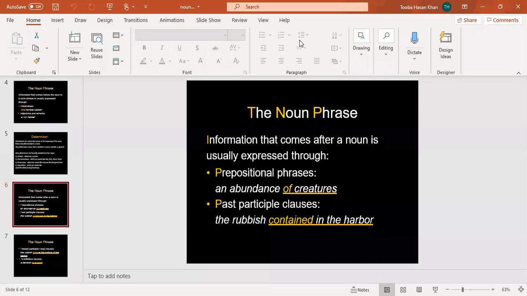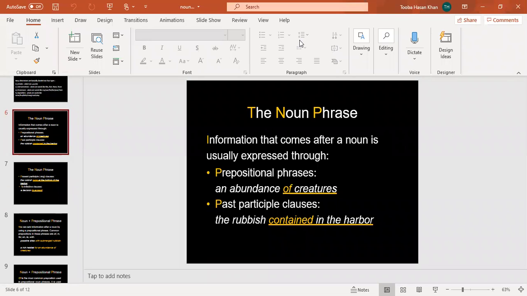Information that comes after a noun is usually expressed through prepositional phrases. Example, an abundance of creatures. Past participle clauses. The rubbish contained in the harbor. Rubbish is the trash. Contained in the harbor is the past participle clause.